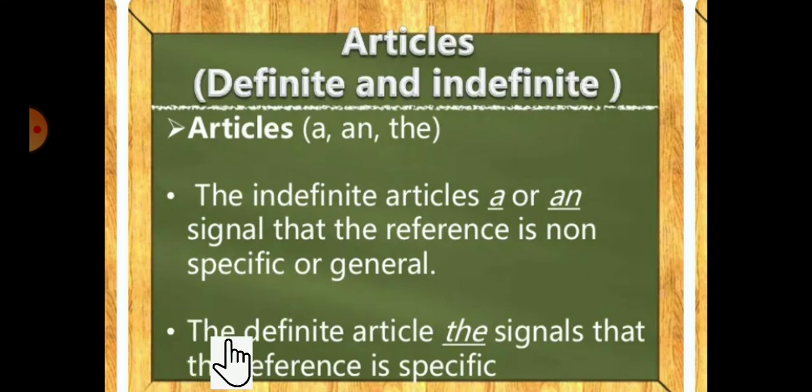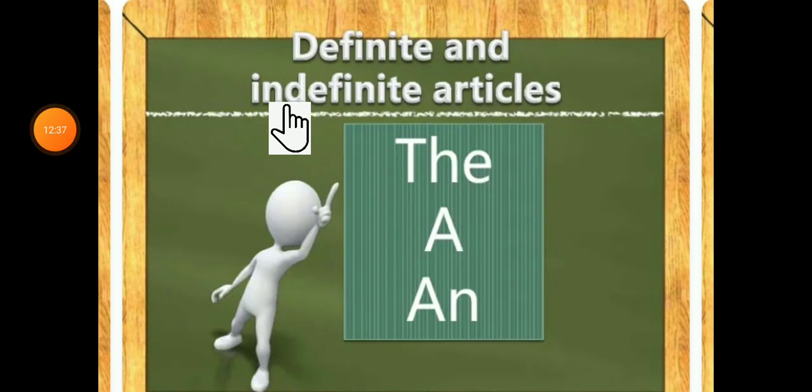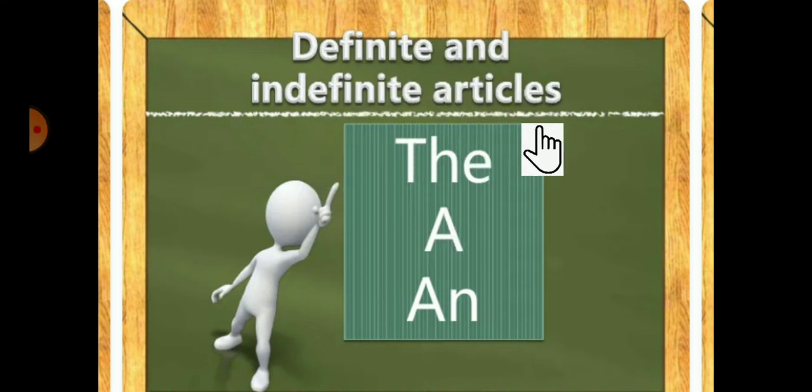All right. Another point, the definite article the signals that the reference is specific. So the is for specific. Specific means with full confidence, 100% result, and it comes under definite. Okay, the first part of the articles, definite. All right. Let's begin with another slide. So after all, what did we get about definite and indefinite articles? Here we have to learn that definite is the article the and indefinite articles are a and an. This much we have to take care of.